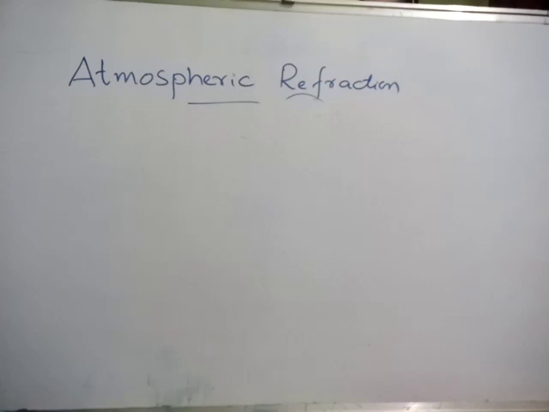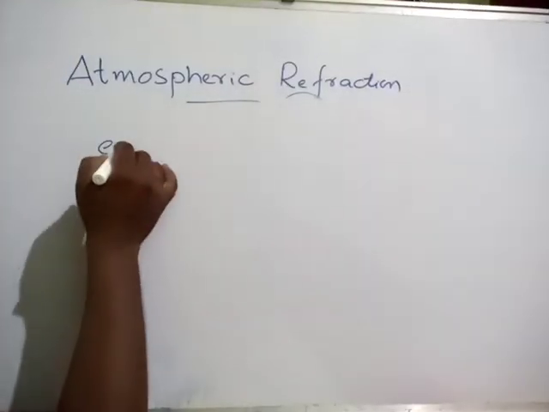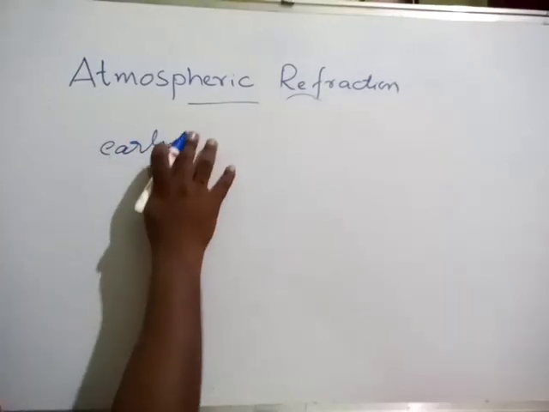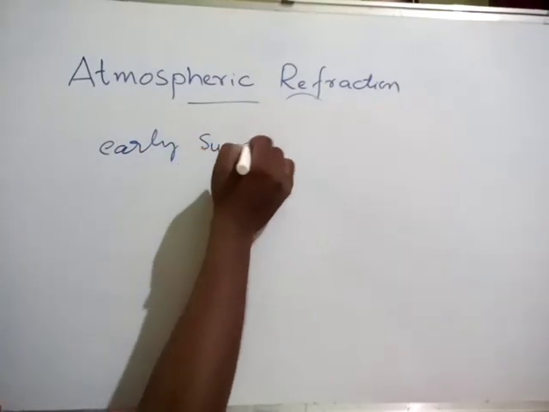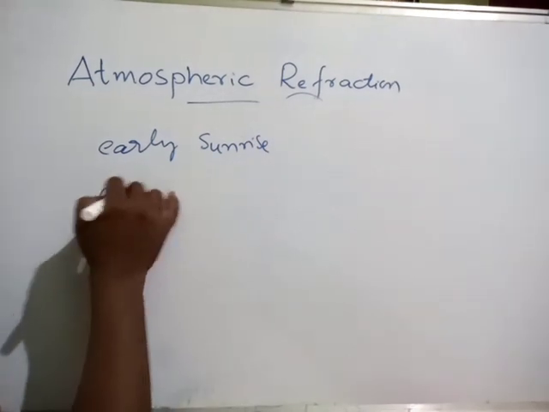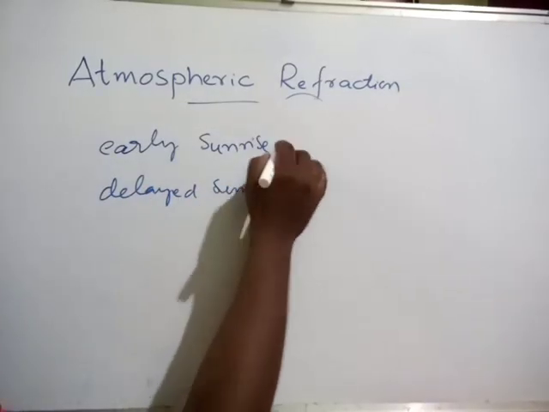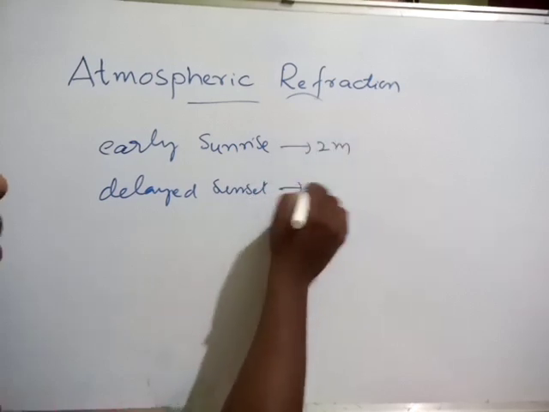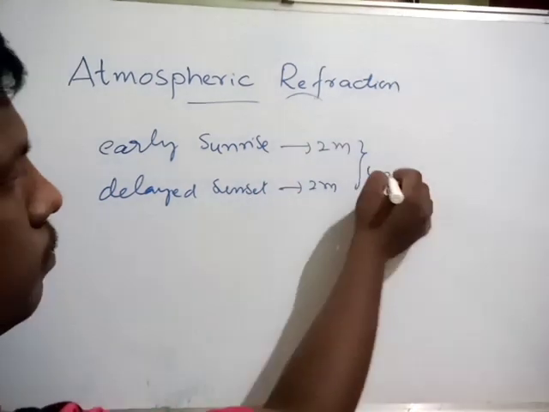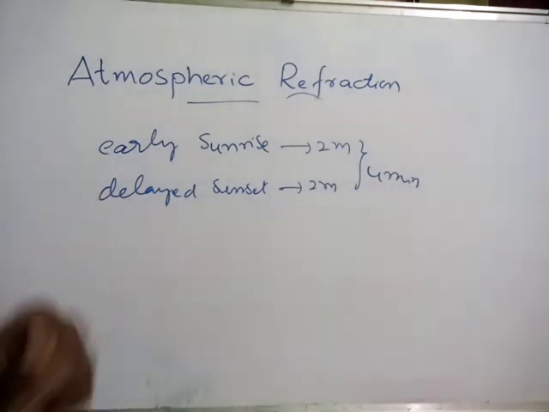And one more phenomenon based on atmospheric refraction is early sunrise and delayed sunset. This is 2 minutes early, this is 2 minutes delayed. Total 4 minutes we can see extra sun.